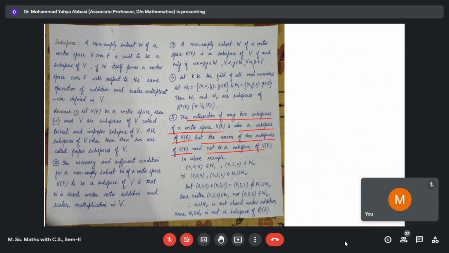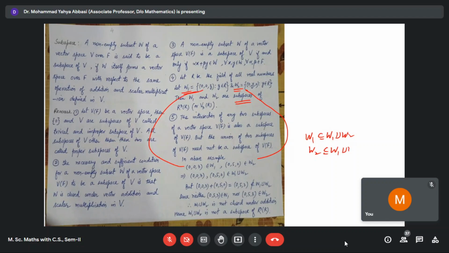For example, here you see that W1 and W2 are subspaces. If we take the union of these two, then it is not a subspace. Why? Because if we pick one element here, this is an element of W1, and this is an element of W2. Now W1 is contained in W1 union W2, and W2 is also contained in W1 union W2. Therefore, these two are elements of W1 union W2.